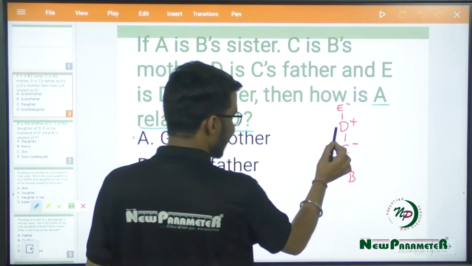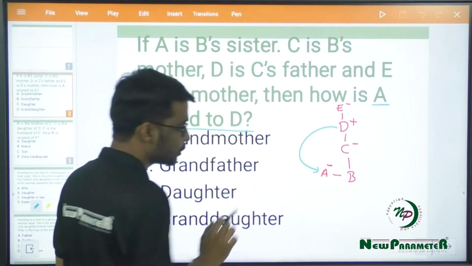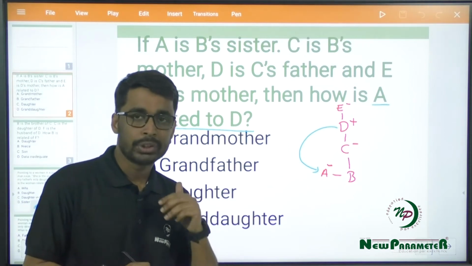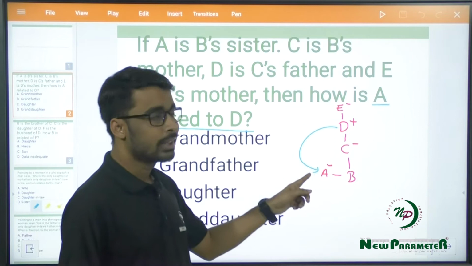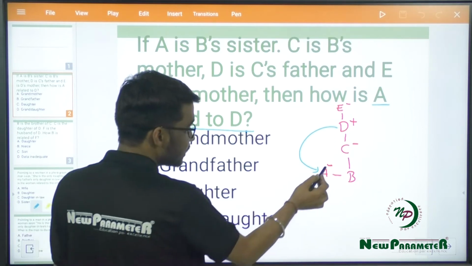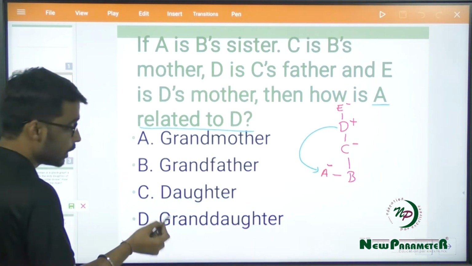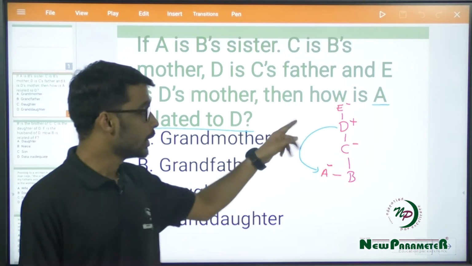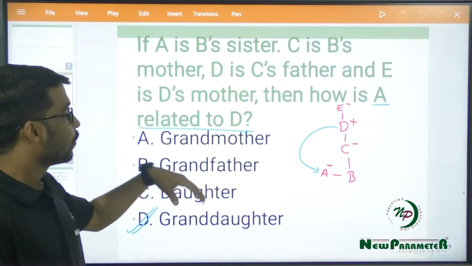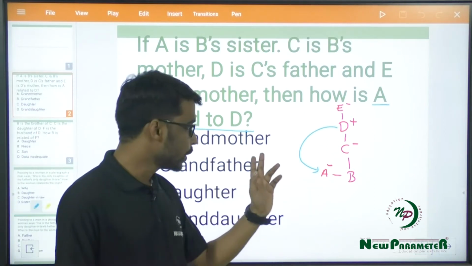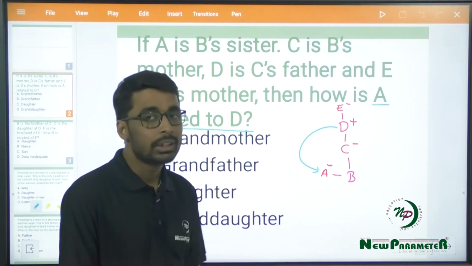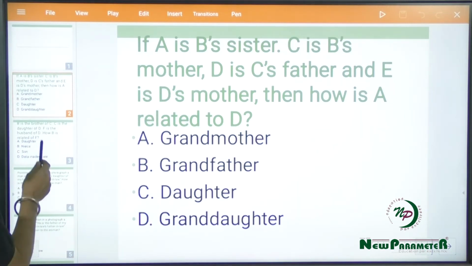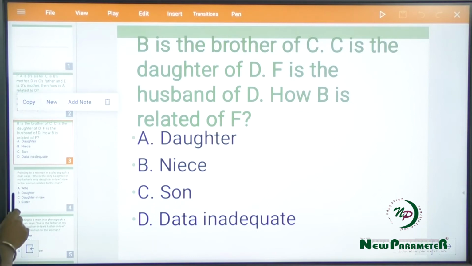So we can see that A is present two generations below D, right? And the blood relatives that you have two generations below your generation are grandson or granddaughter, and since the gender of A is female, the answer over here would be granddaughter. So A would be granddaughter of D, and if I ask you what would be the relation of D with respect to A, it would be grandfather, since D is a male, right? So I hope this is clear. Let's move on to the next question.